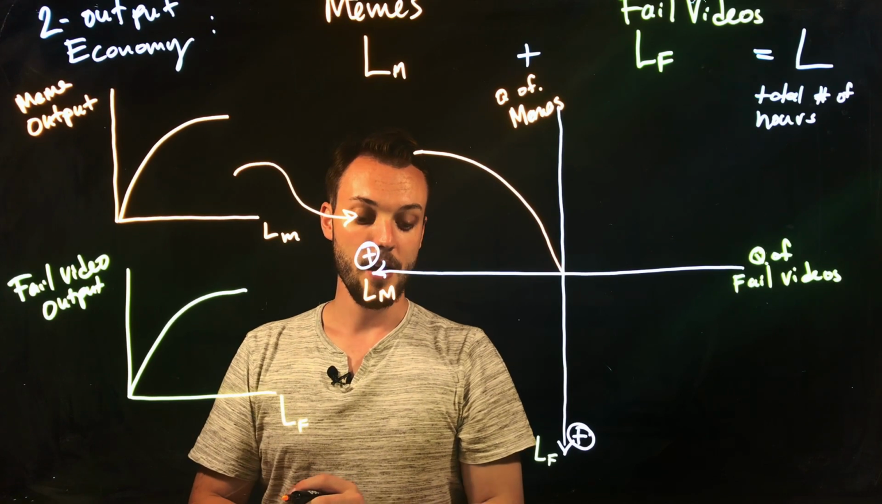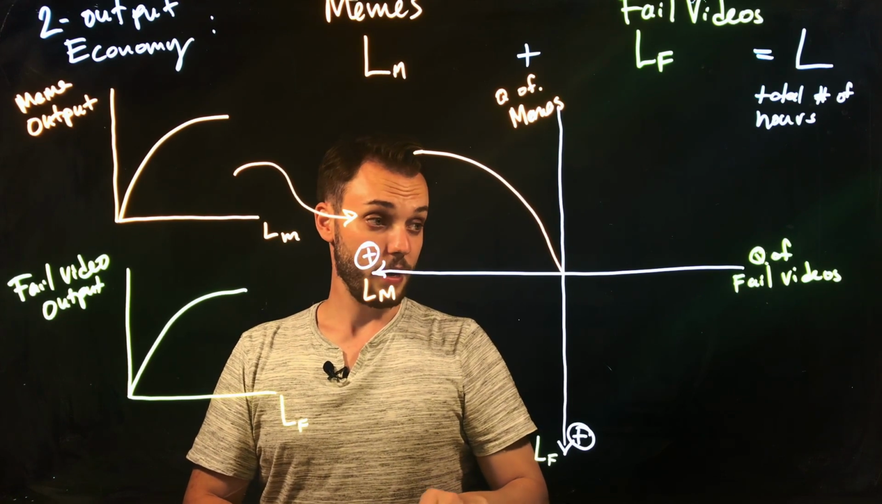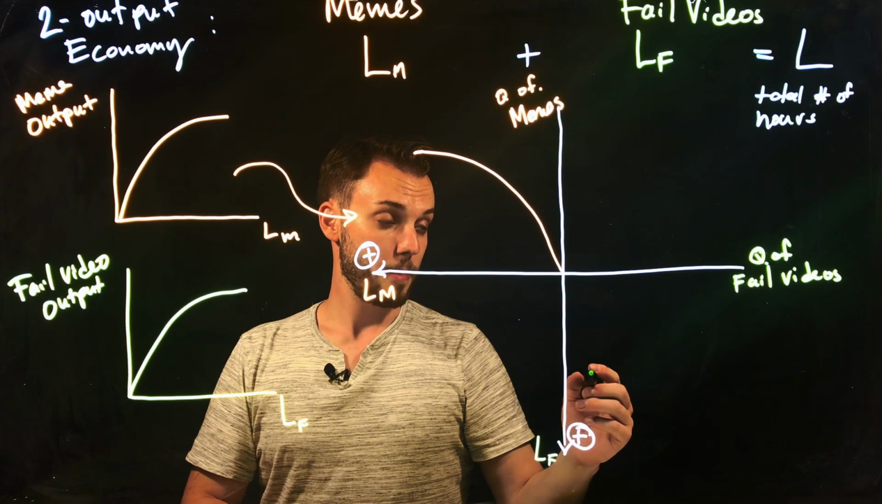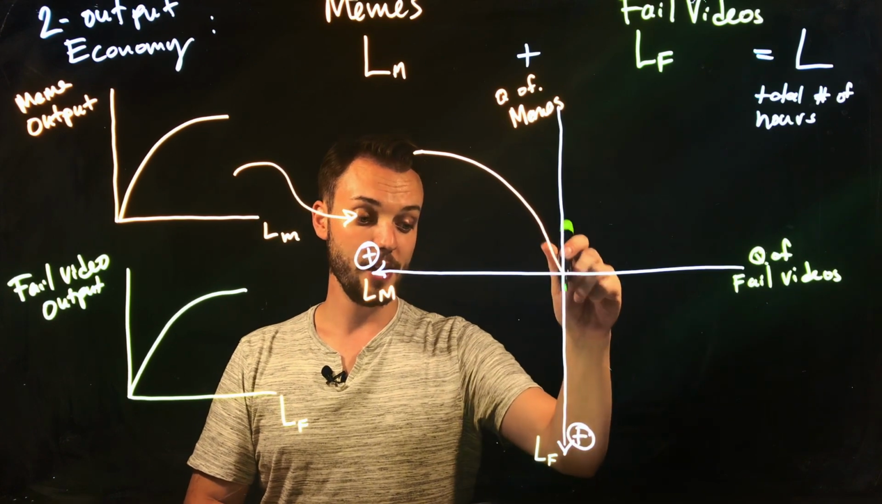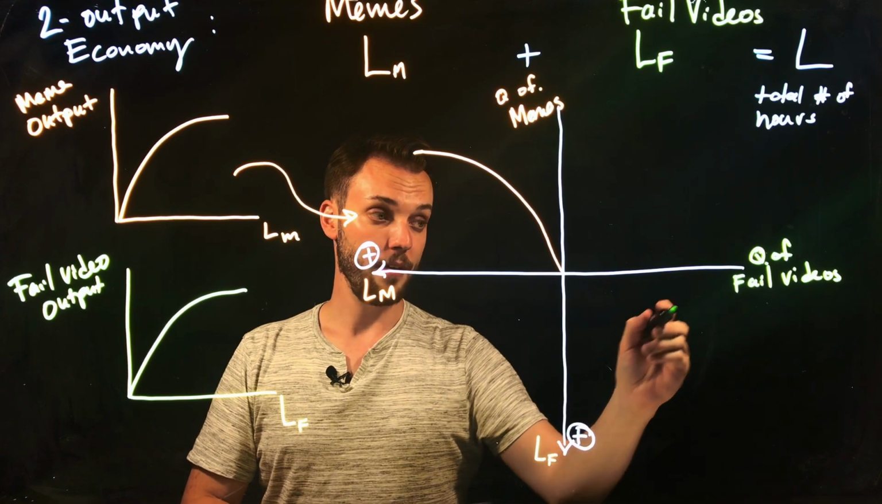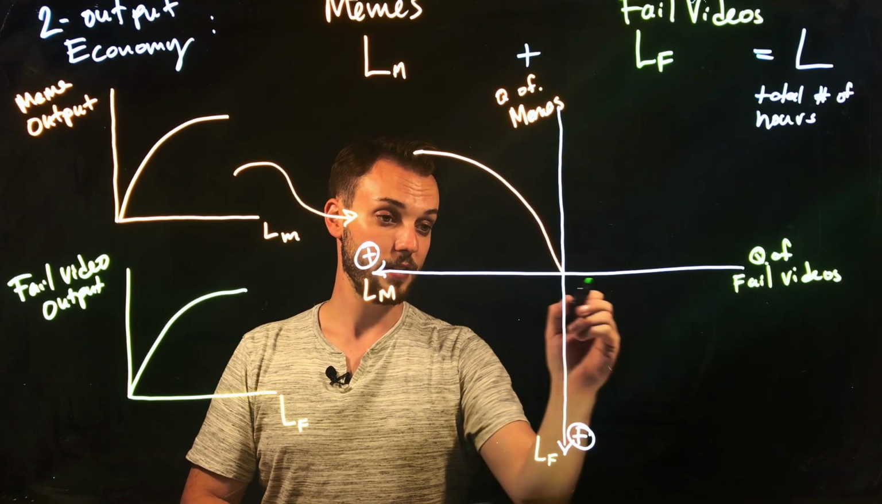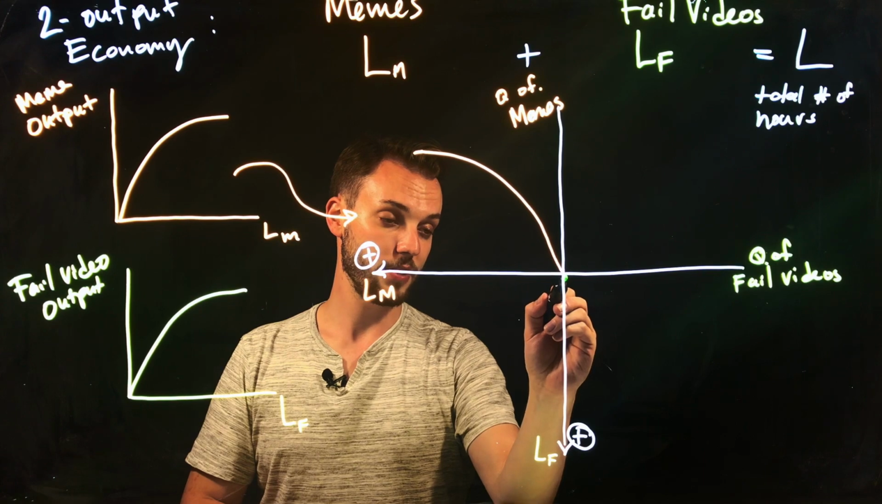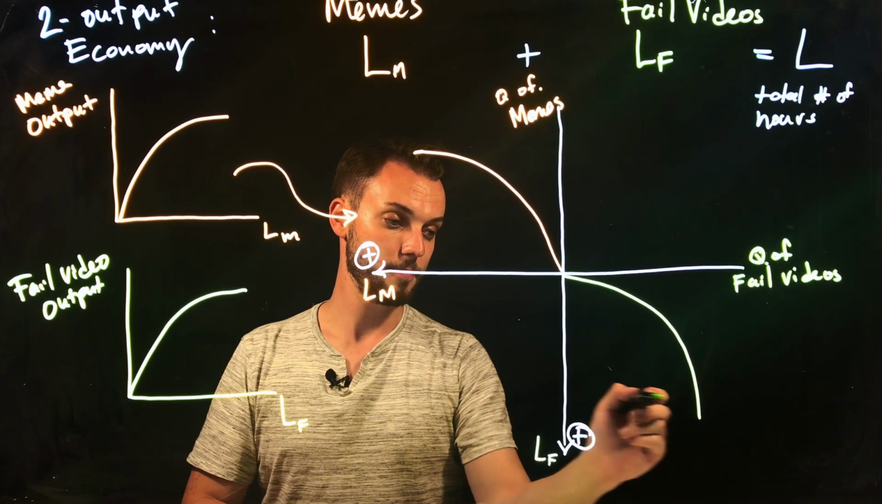Okay. So the same thing goes for the production of fail videos. Since we're increasing the number of labor inputs this way, and we have quantity on this axis, then we're going to have a production function that looks something like this. Okay?